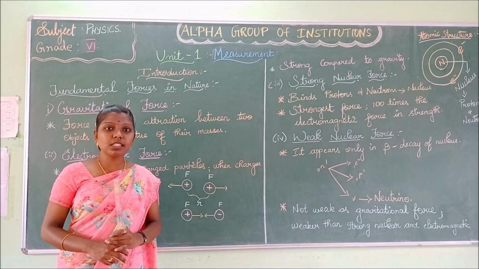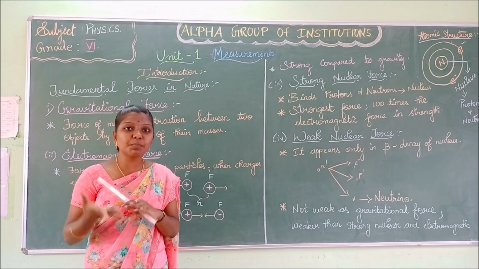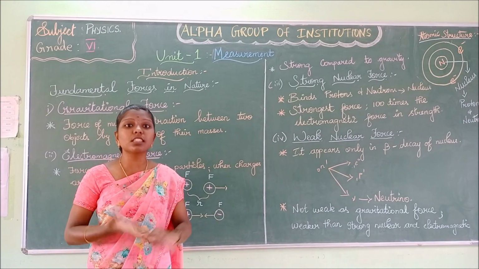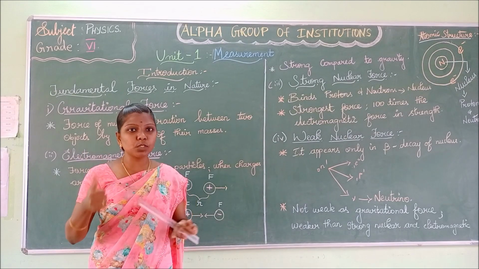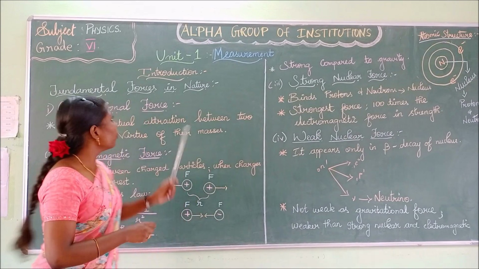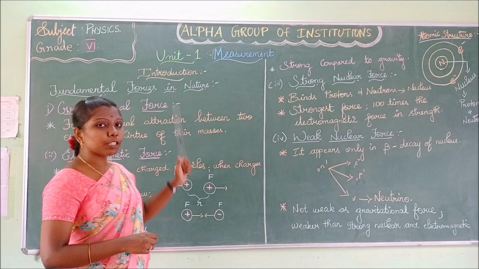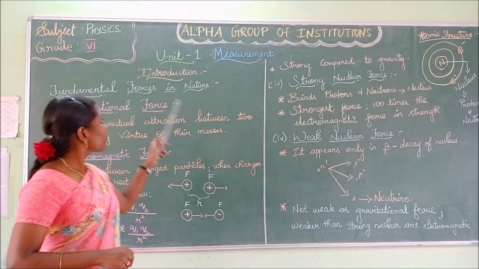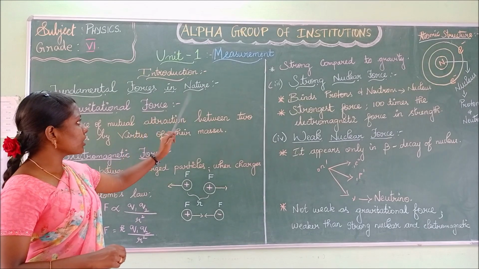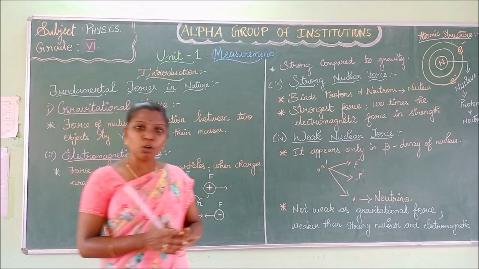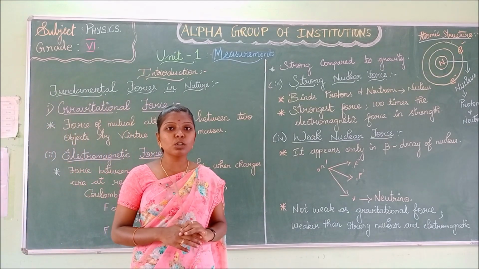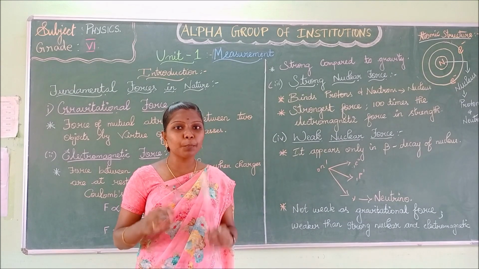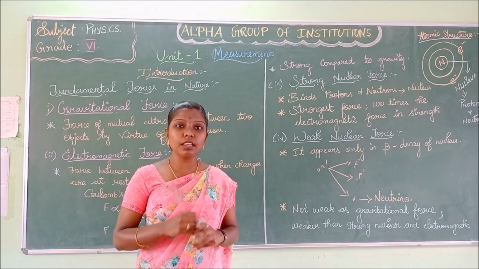So far we have discussed what is science and various branches of science, what is physics, various branches of physics and 4 fundamental forces in nature. Now we shall discuss these 4 fundamental forces in nature in detail. Is it clear? First, what is meant by force? What is the definition of force? Force is nothing but the push or pull of an object.